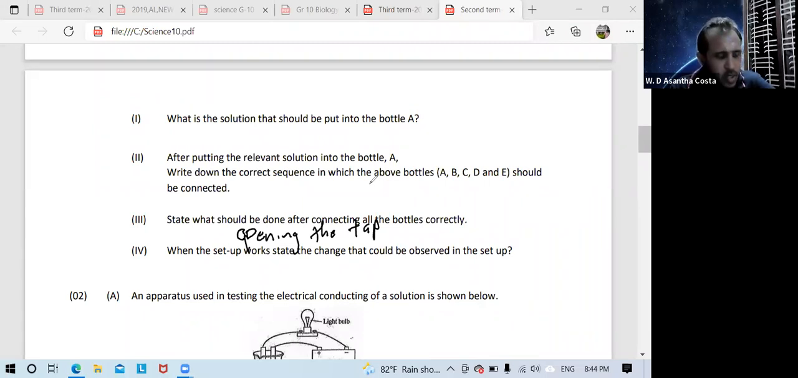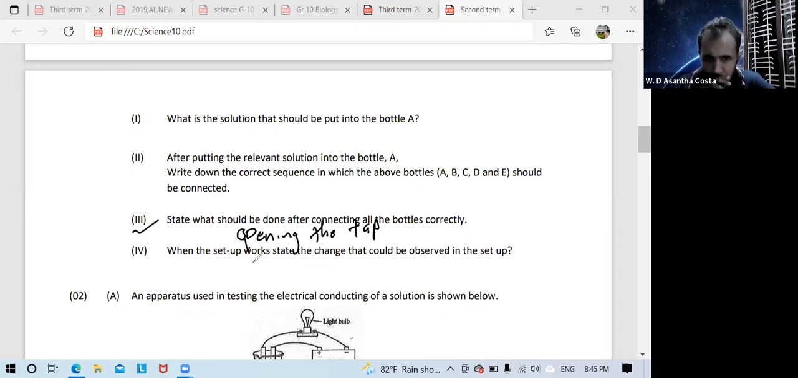One selected student wrote like this: when the water is removed from bottle B, air flows from E to B. That one is also correct, because bottle B contains water. So water is removed, and definitely this setup is working. So keep that in mind too, or simply write opening the tap.